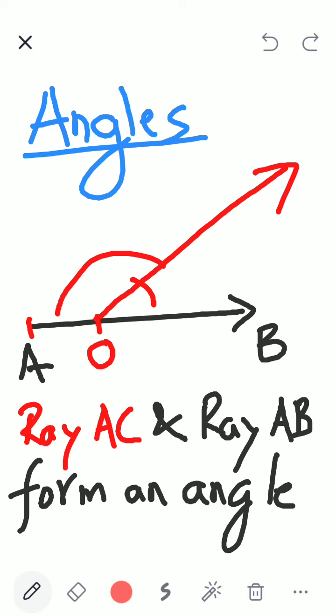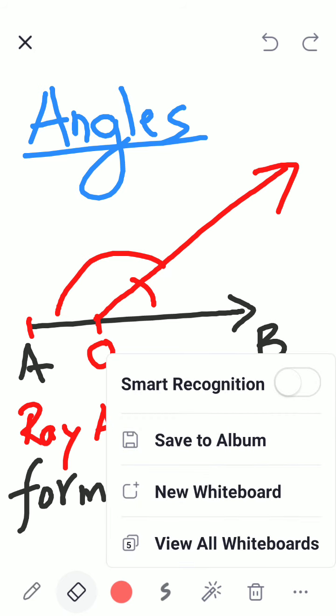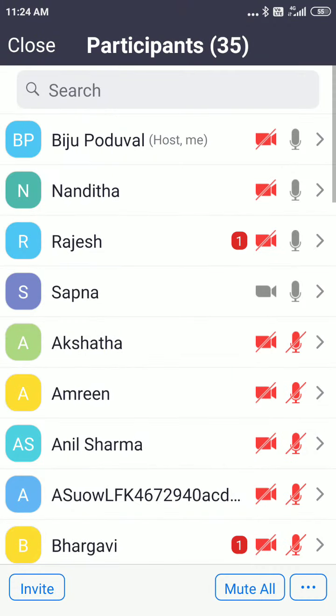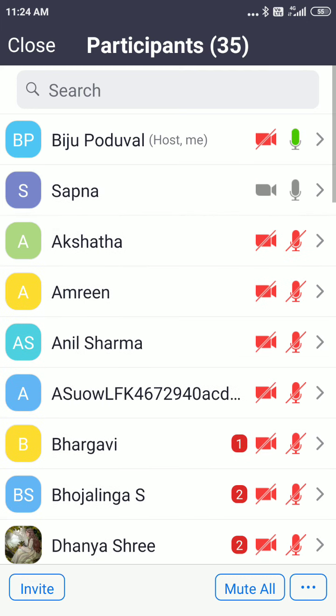Children, please mute. Thank you. This time it formed two angles. So, what is the basic minimum requirement to form an angle? Two lines, two lines or two line segments or two rays. Children, please mute after answering. I can't keep telling this, children. Please mute. Nandita, please mute. Rajesh, please mute. Sapna, please mute. I will not repeat again and again. Sapna, mute it, please.